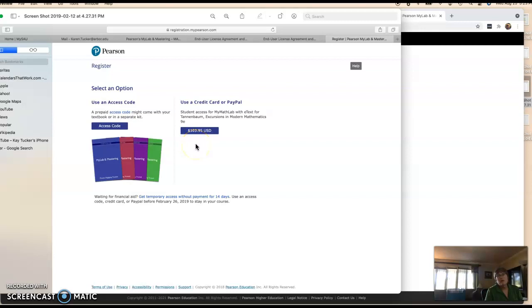So again, get what you need for that. If you're not positive you're going to stay in this course, then get the temporary access code. We're going to have homework from the get-go, so make sure you either buy it or get the temporary access code. This is only good for 14 days, so make sure you've taken care of it before it runs out. If it runs out on test day and you don't have a credit card or some way to purchase it and you can't get into it on test day, then that's not good because it's hard to recover from a 0 on a major test.